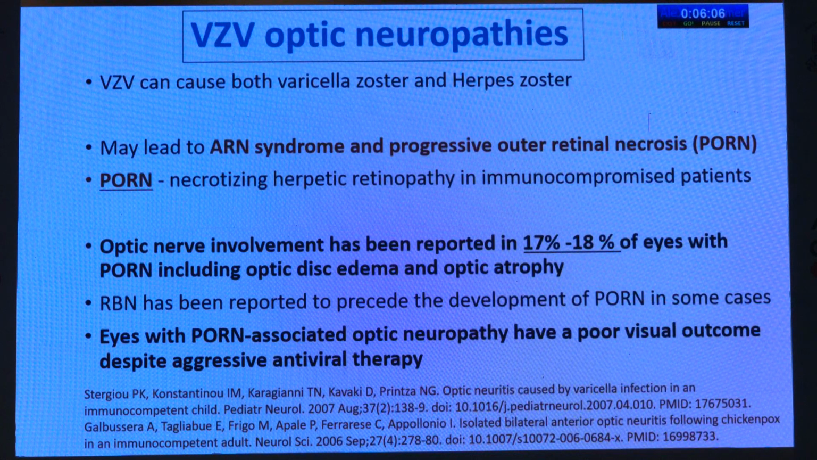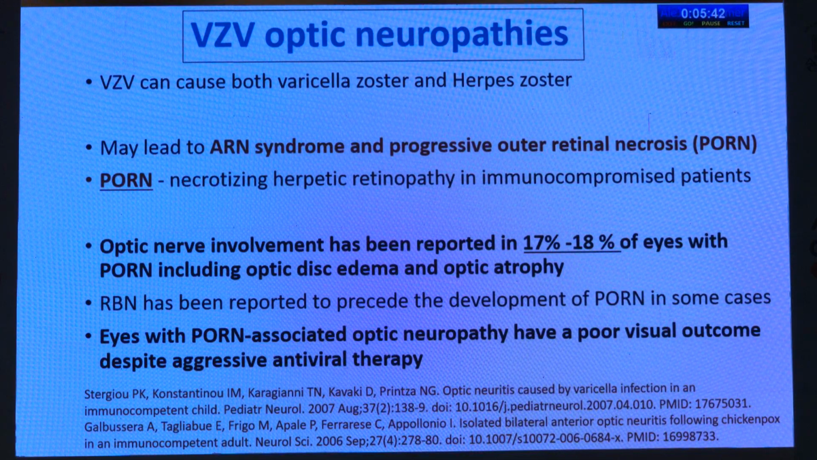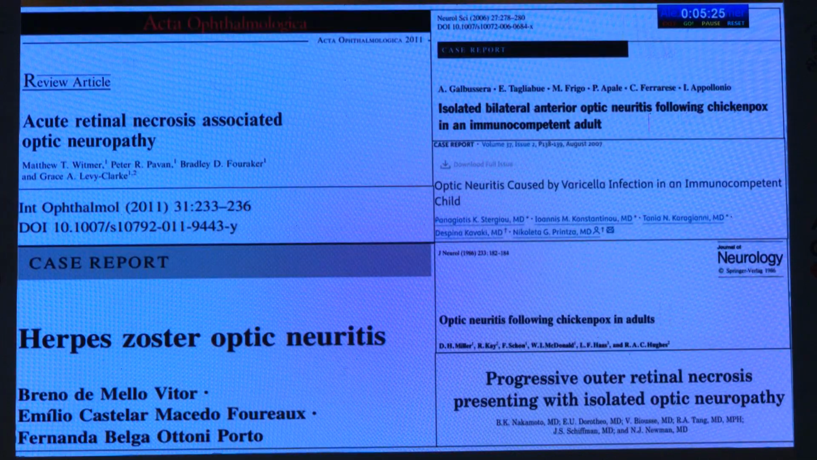Next is the varicella zoster associated optic neuropathies. Varicella zoster can cause both varicella and herpes zoster and may lead to acute retinal necrosis syndrome as well as progressive outer retinal necrosis. The optic nerve involvement has been reported in 17 to 18% of eyes with progressive outer retinal necrosis, and the eyes with progressive outer retinal necrosis associated optic neuropathy have a poor visual outcome despite being treated aggressively with the antivirals. Another thing is the VZV associated optic neuropathy, which can occur simultaneously to the acute vesicular rash or frequently as a post-herpetic complication. And there is good recovery with systemic acyclovir and corticosteroid therapy.